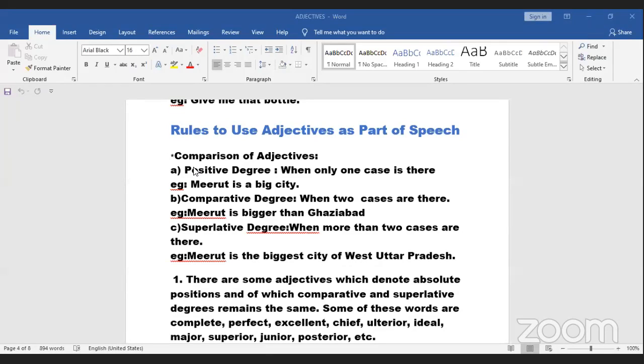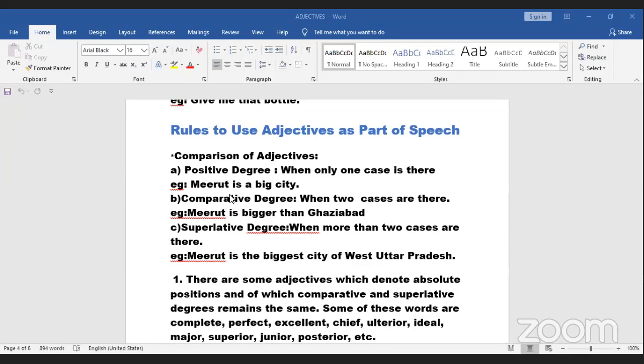So the first degree of comparison is the positive degree. That means I'm just talking about one noun. I'm not comparing it with any other noun. I'm just describing one noun. When I say Meerut is a big city, big is the adjective that is describing city. I'm not comparing Meerut with any other place. I'm just telling that Meerut is a big city.